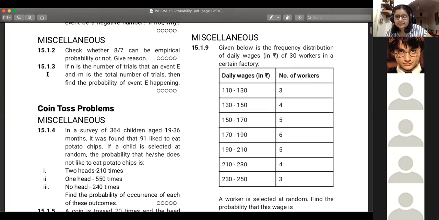Next, Kabir, your turn. If n is the number of trials in which an event E happens and m is the total number of trials, then what is the probability of event E happening? The rest of you can put your answer in the chat, or on direct message. Yeah, Kabir, go ahead.